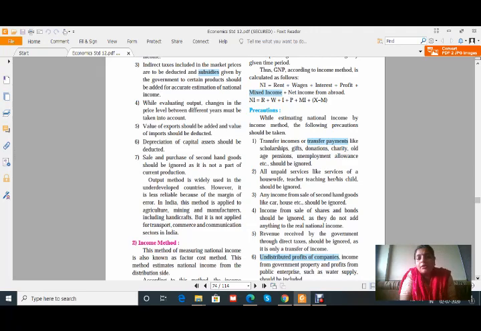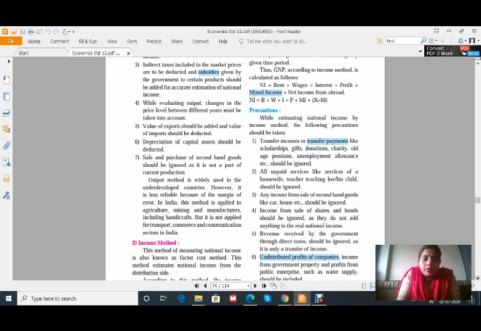What is meant by depreciation? It is the loss in the value of the asset due to its use, or we can say whenever we use the asset, its value diminishes. Sale and purchase of second-hand goods should be ignored as it is not a part of current production. This is one of the important things. When goods are sold on a second-hand basis, the value of those goods is already included in the final goods, and therefore second-hand goods are not included while calculating national income by the output method. Okay, I think all of you are getting clear about these precautions.